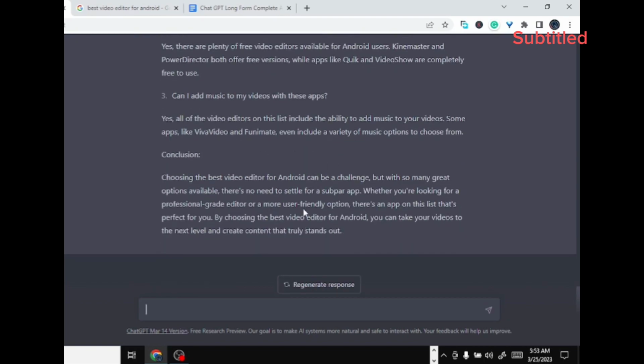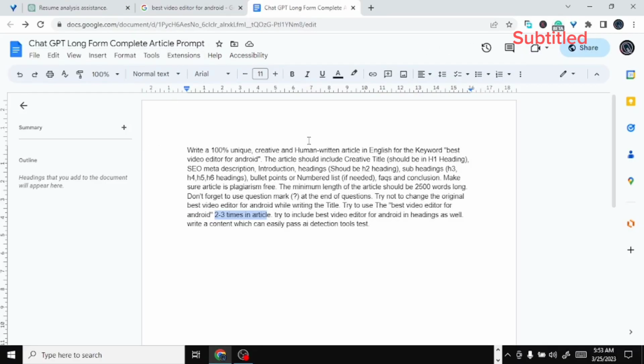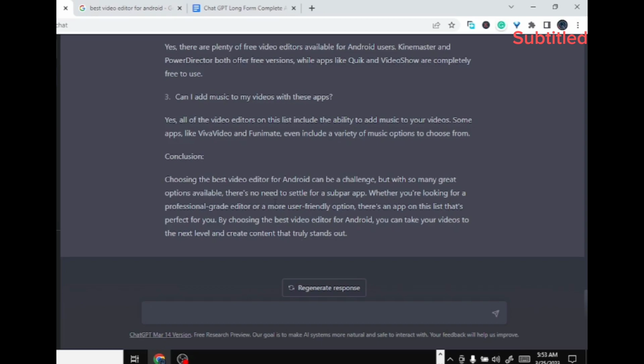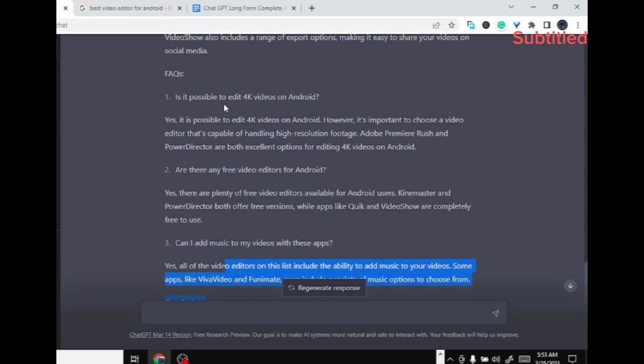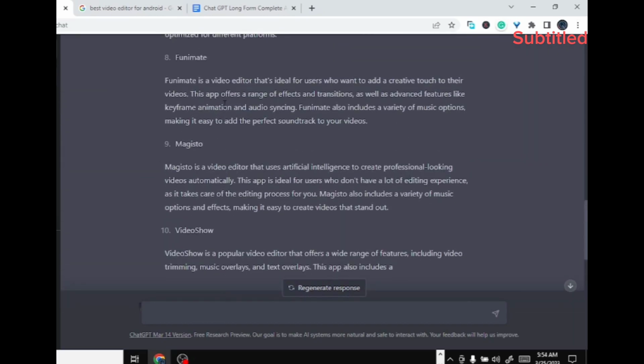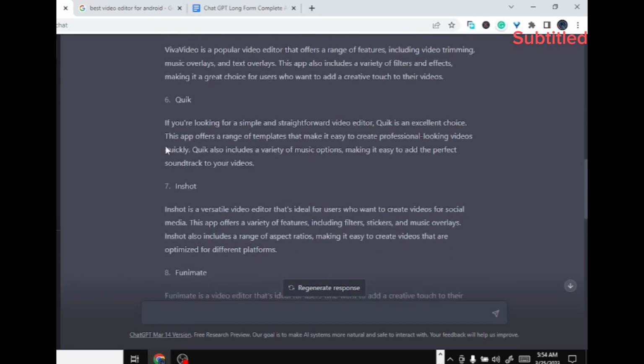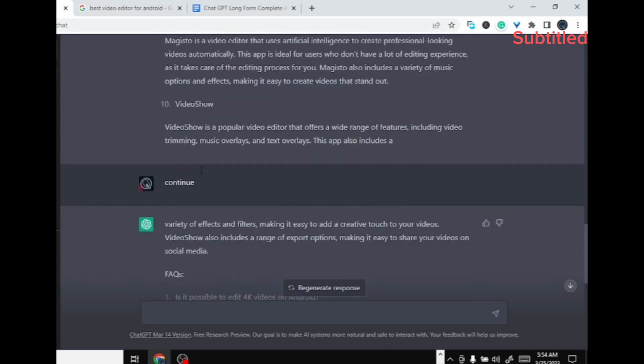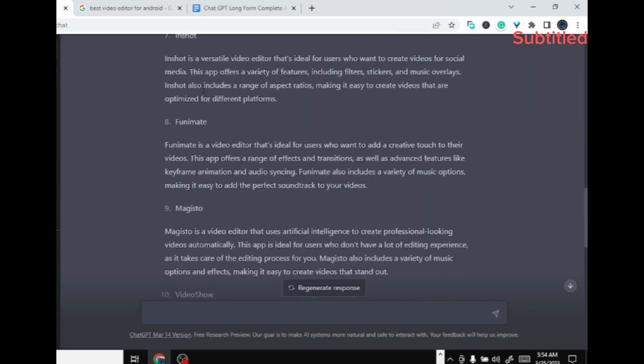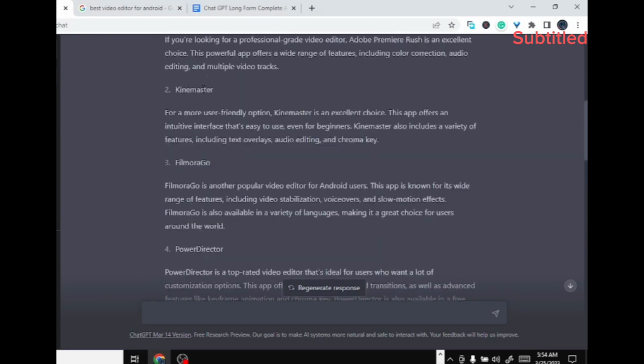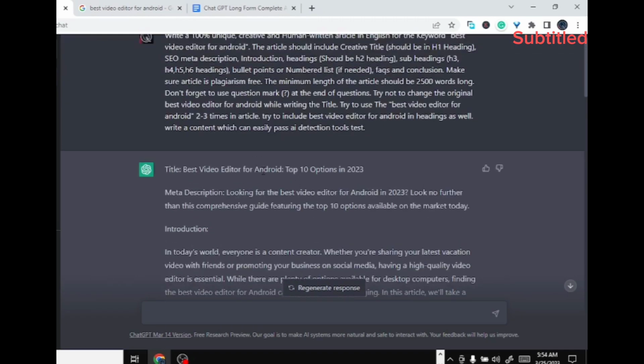And as I gave it a command of 2500 words, it does not give me almost equal to it, but this thing gives it a command of long form. So you can see I got 10 different apps because it was for Android.